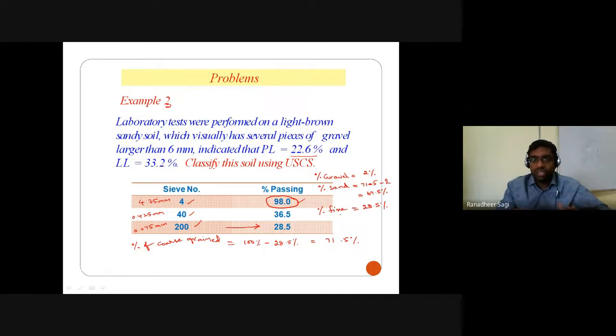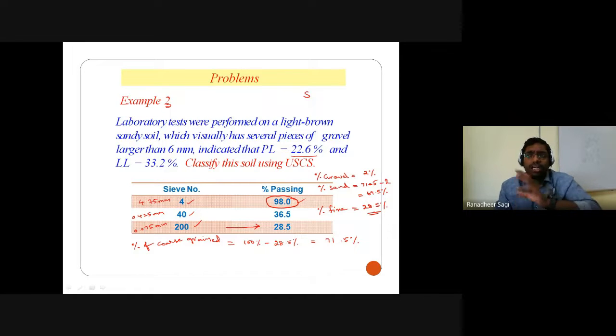And in that coarse grain soil, which is the major proportion, is it gravel or sand? It is sand here. My first letter in that symbol representation is indicated with sand. Second letter is going to be governed either from your gradation curve or from the plasticity chart. Now, what is the percentage of fines? It is 28.5%. It means the percentage of fine grained particles in that soil is greater than 12%. So my second letter comes from your plasticity chart.